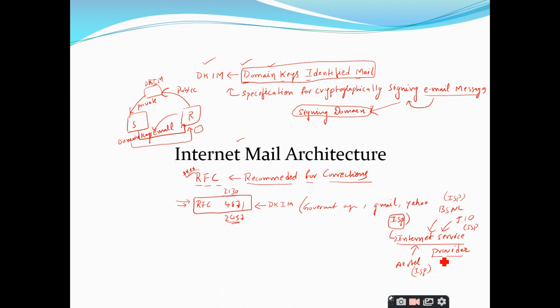Similarly, there are a lot of local ISP providers like City Online. Like that, there are a lot of internet service providers, right? So this DKIM, which is an internet standard defined inside this RFC 4871, is a worldwide accepted standard by many of the government agencies, Gmail, Yahoo, and many of the ISPs. This is the importance of DKIM. Clear?